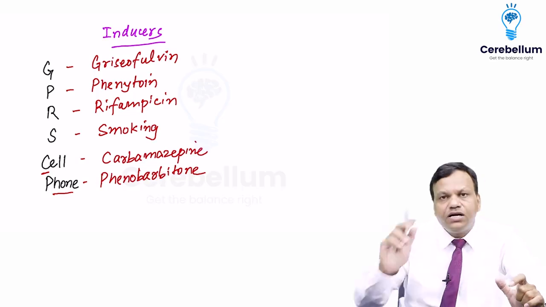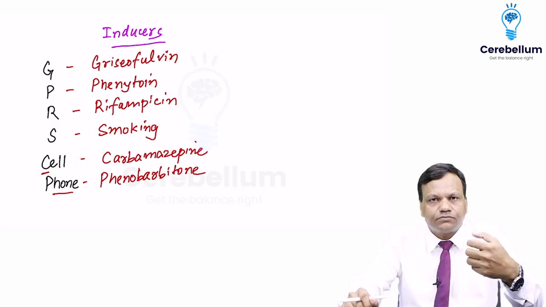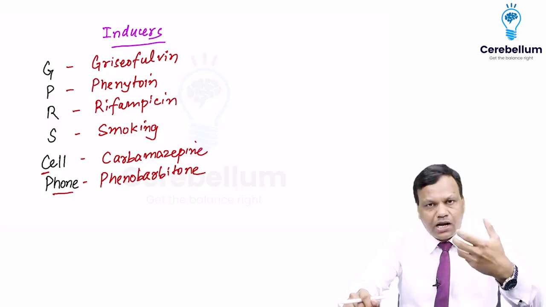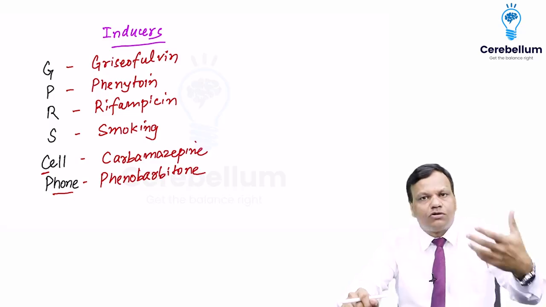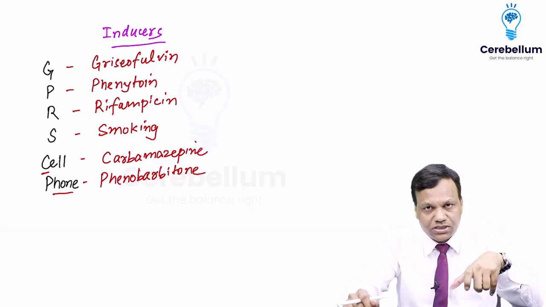Griseofulvin is an antifungal drug. Phenytoin is an anti-epileptic drug. Rifampicin is used in TB. Smoking we all know. Then carbamazepine and phenobarbital are also used in epilepsy. These are the important enzyme inducers.